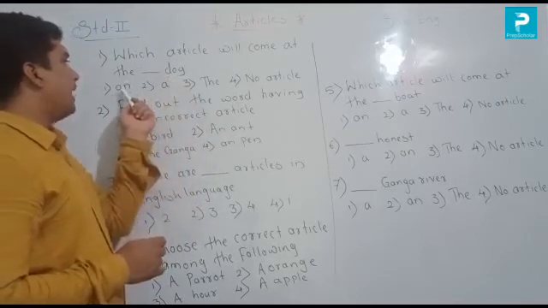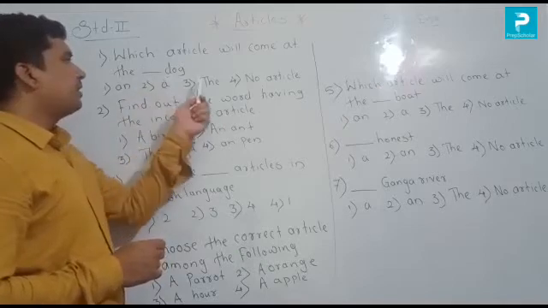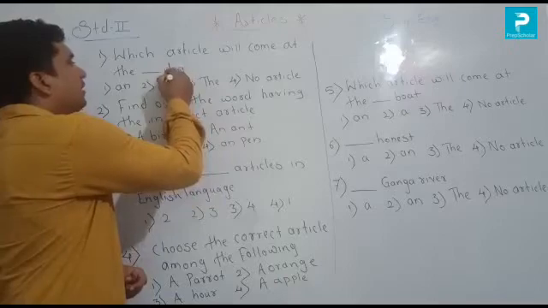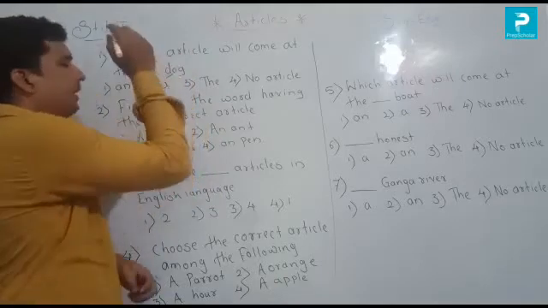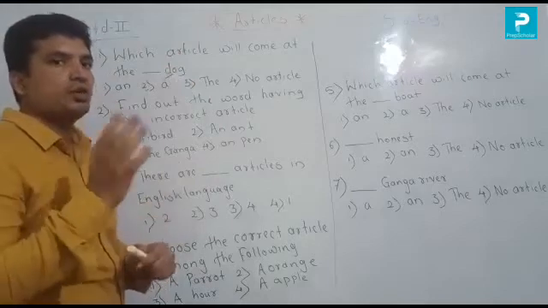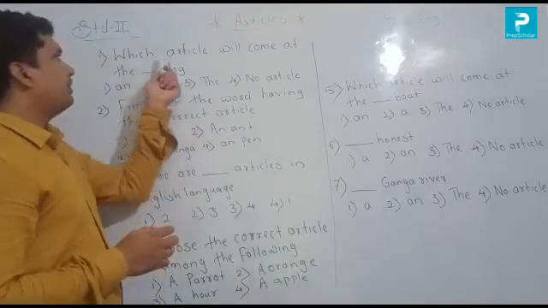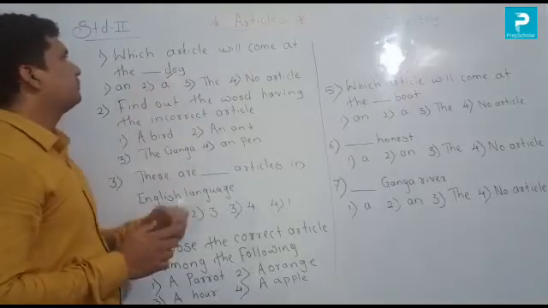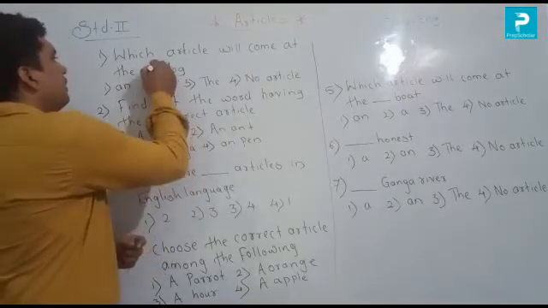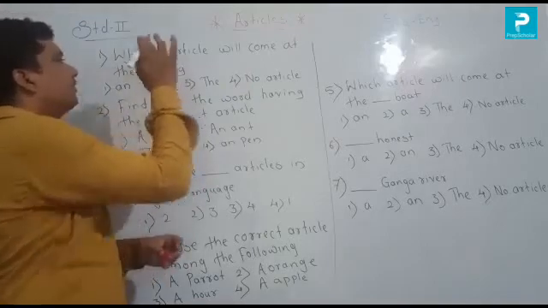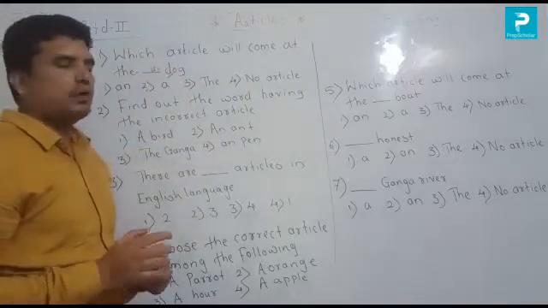So the options are an, second a, third the, and last one is no article. So which is the correct article here? The article a, because D is a consonant. D is a consonant. So which article will come at the dog? The article a. So there is a dog. Understood?